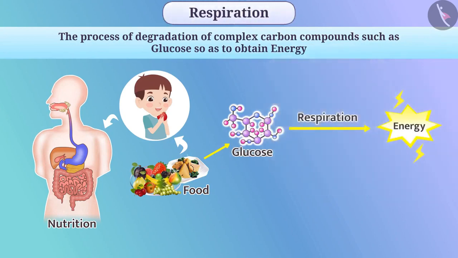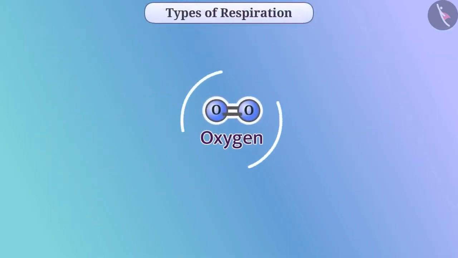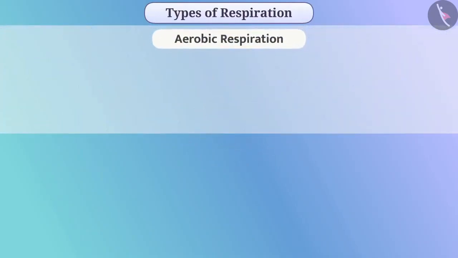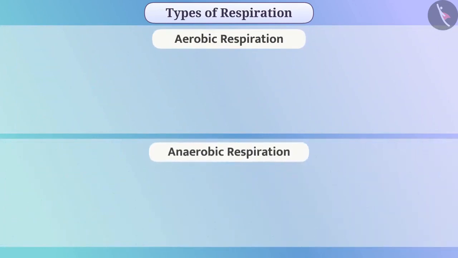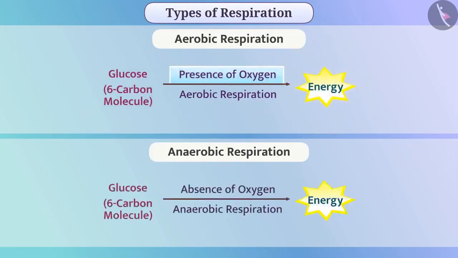Let's understand this process in detail. Depending on the need of oxygen, we can divide the process of respiration into two types, aerobic respiration and anaerobic respiration. In aerobic respiration, glucose is broken down completely into carbon dioxide and water in presence of oxygen and energy is obtained. In case of anaerobic respiration, glucose is broken down without using oxygen and energy is obtained. Aerobic respiration produces more energy than anaerobic respiration.